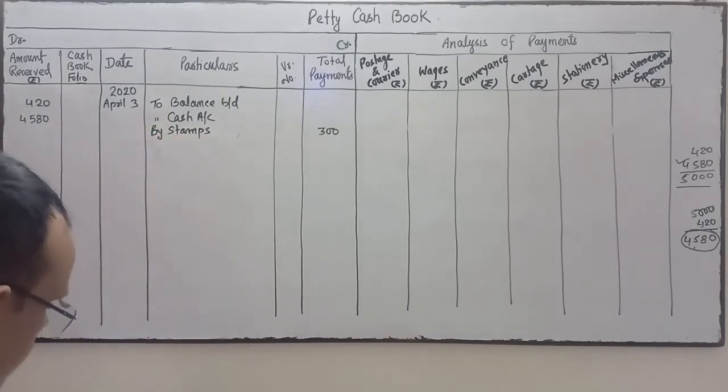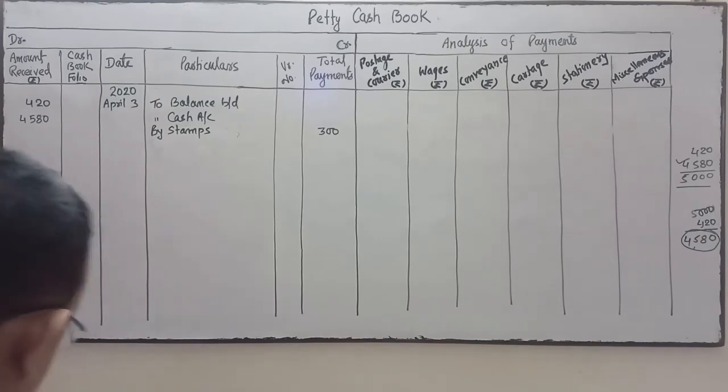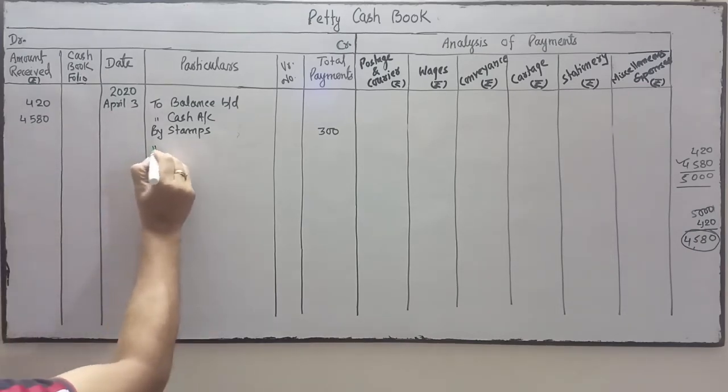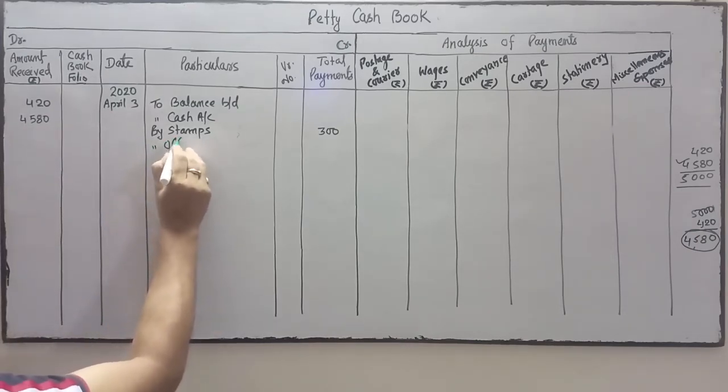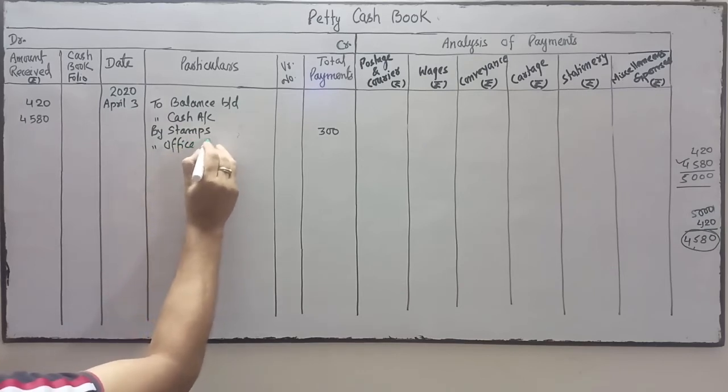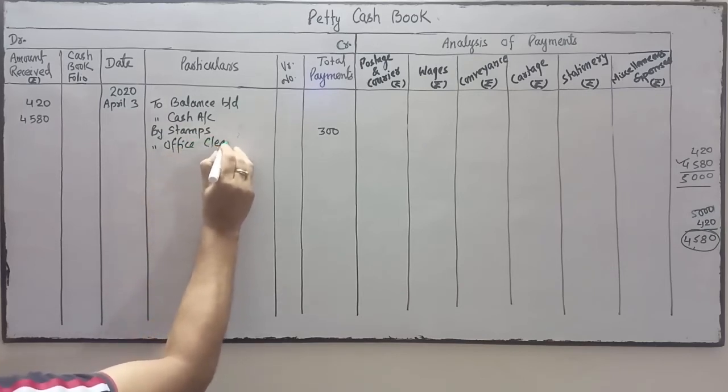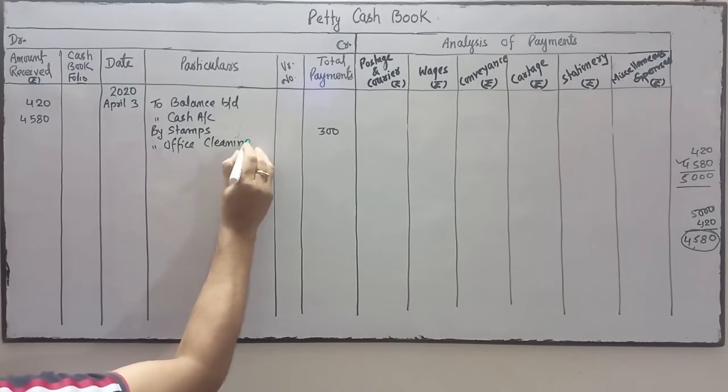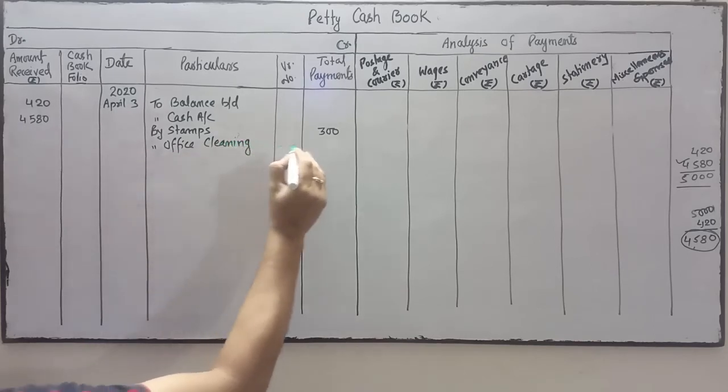Payments. Next is paid for office cleaning. Then I'll write buy office cleaning. Office cleaning. Amount is 200.